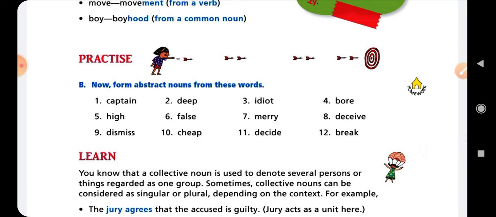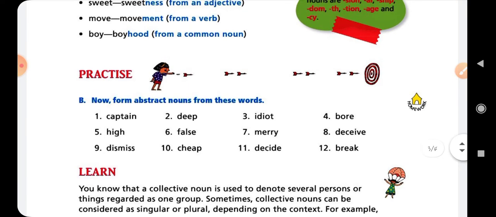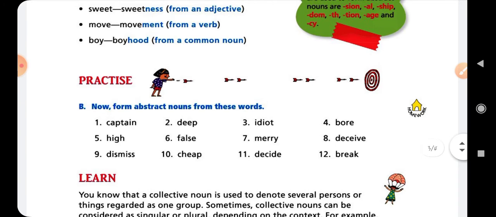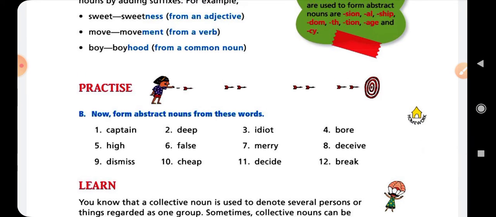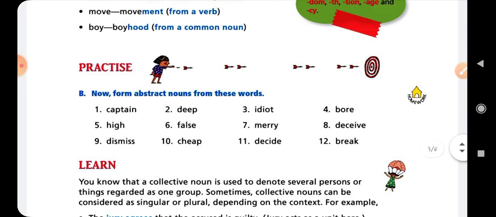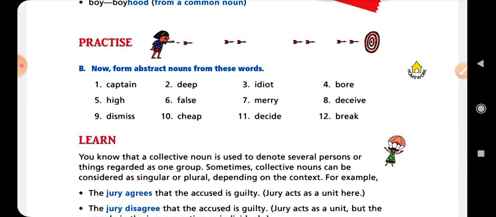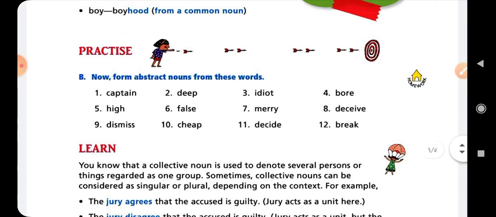Clear? Now fourth is bore. Bore is the word that we make into an abstract noun, and its abstract word will be boredom. Spelling is BOREDOM, boredom. Okay, now fifth option is high, and when we change the word high into the abstract noun, it will be highness, and spelling of highness is HIGHNESS. It is the abstract noun.